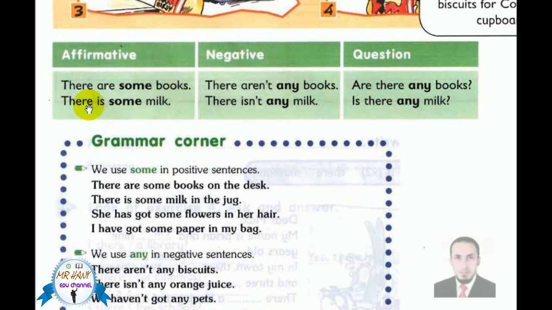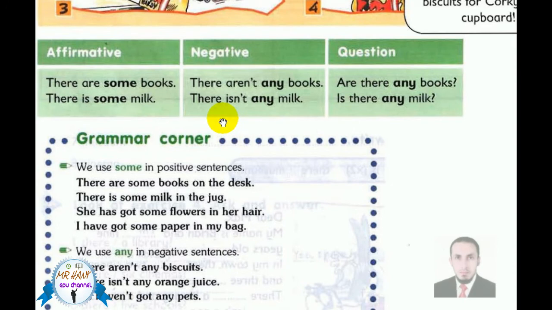There is some milk. Milk is uncountable. We cannot say 2 milks, 3 milks. So some is used here with countable and uncountable nouns: some books, some milk, some oranges, some juice, some rice.